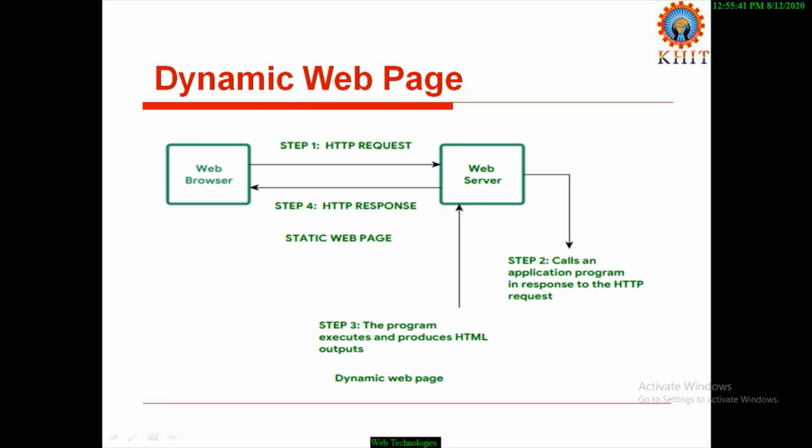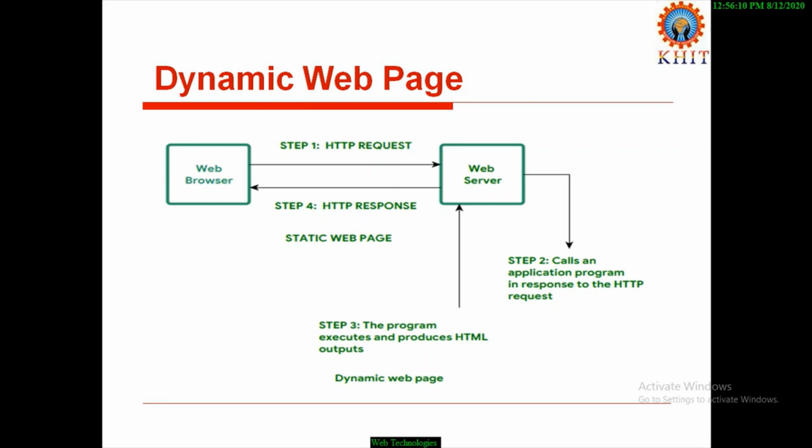If you observe all these steps carefully, the web client sends a request to the web server by using a web browser, and the web server, based on the request received from the web browser, calls its application program. Here the application program contains logic, and the logic always depends on the input of the user.